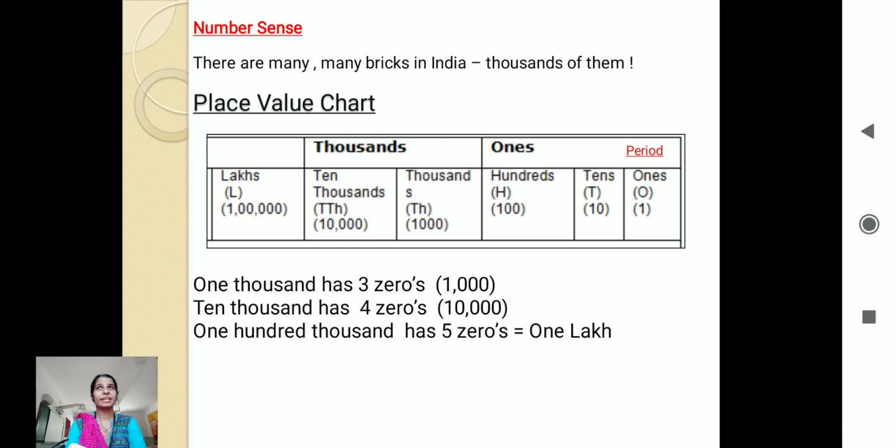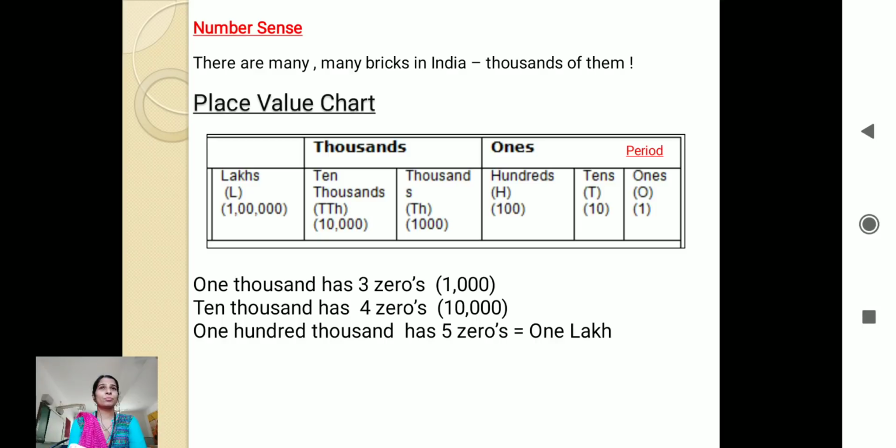No, because 9 is again followed by only 4 zeros. So the biggest 5-digit number will be 99,999. Yes, very good. I know everybody knows how to find the biggest 4-digit and biggest 5-digit number, right? We have learned the trick. So 99,999 will be the biggest 5-digit number.